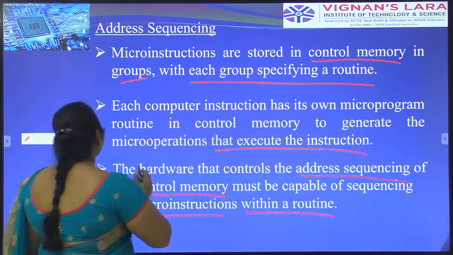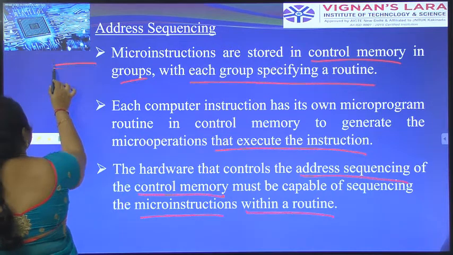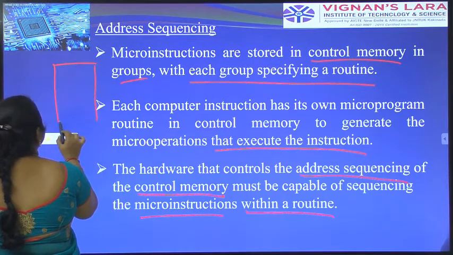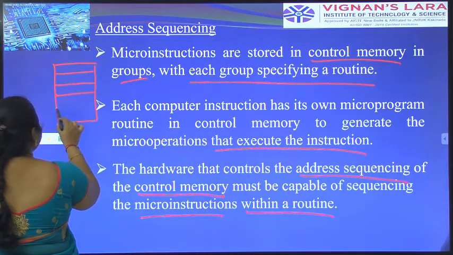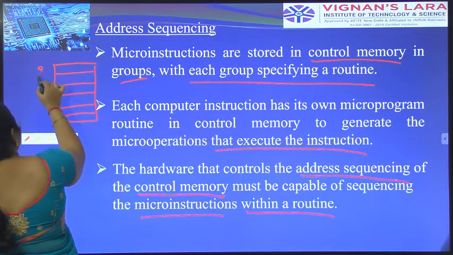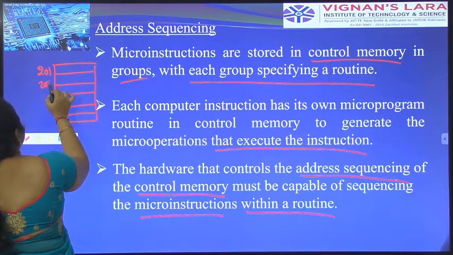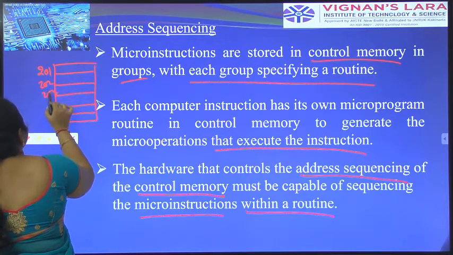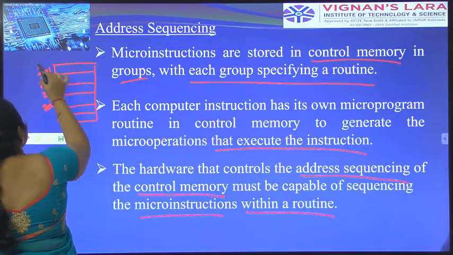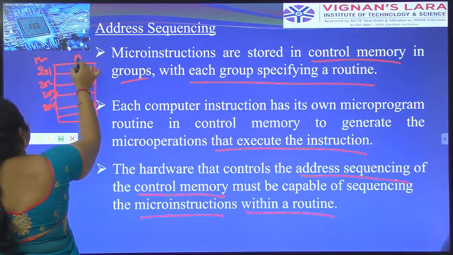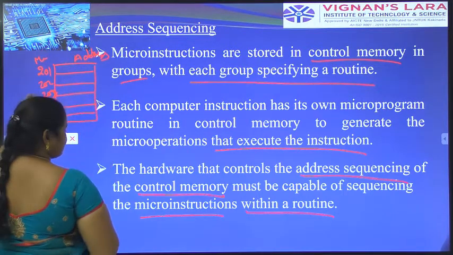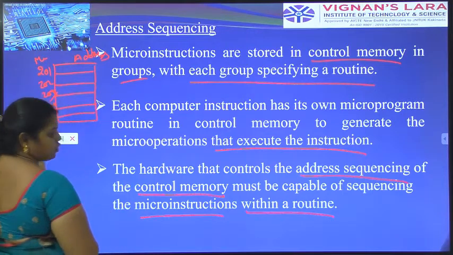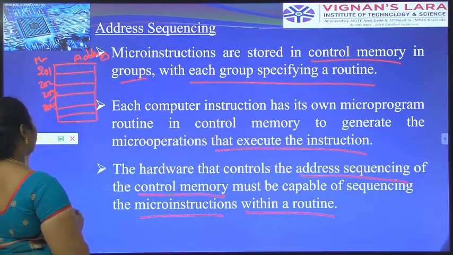For example, what is address sequencing? This is a memory, and these are the contents available in the memory. The addresses are 201, 202, 203, 204, like this. This is the address of the memory. This is a sequence of micro instructions placed in the control memory.